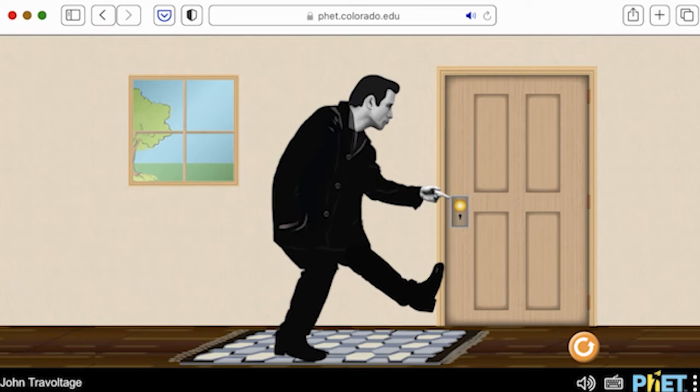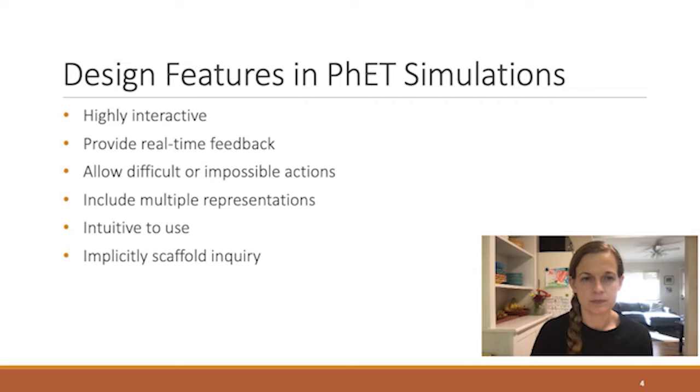So I just walked you through this in a very straightforward way, but as you might guess, learners can take many different pathways and explore many different questions that come up as they try to make sense of the behaviors and relationships in this sim.